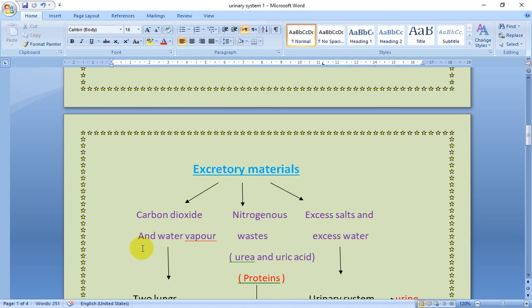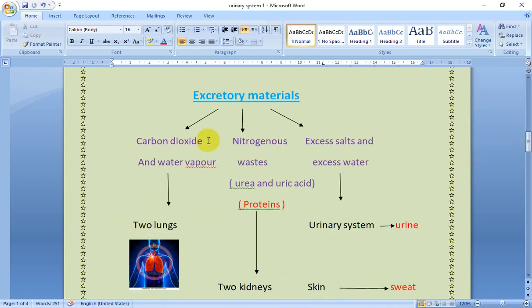Inhalation is to breathe in oxygen, exhalation is to get out carbon dioxide and water vapor. So carbon dioxide and water vapor, we get rid of them through the two lungs during the exhalation process.